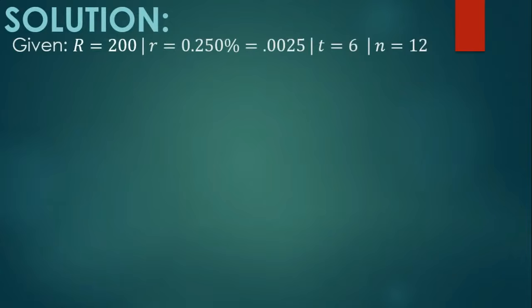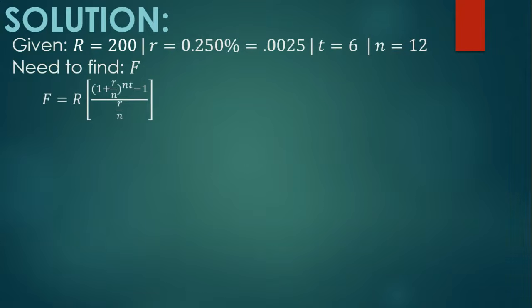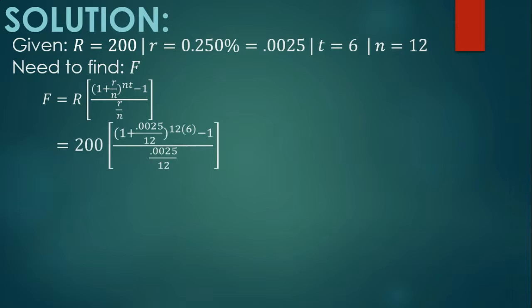The solution, we identify the given. R is 200. The rate is 0.250. To convert this to its equivalent decimal form, we move the decimal point twice to the left. So doing so, it will give us 0.0025. The value of T is 6 and the value of N is 12. So we need to find the value of F, or the future value. Using the formula F is equal to R times [(1 plus R over N) raised to NT minus 1] over R divided by N.